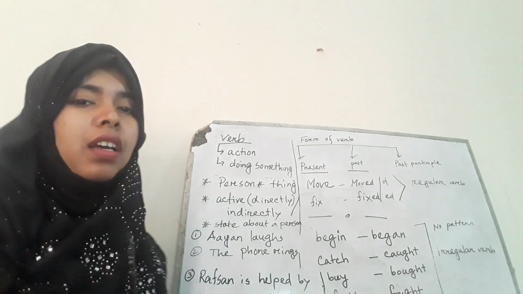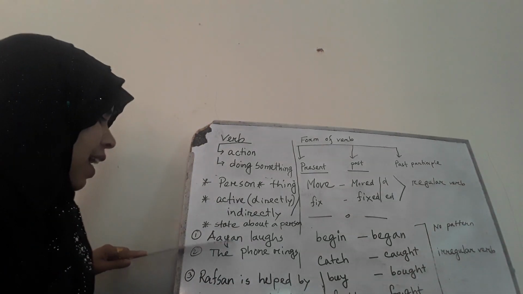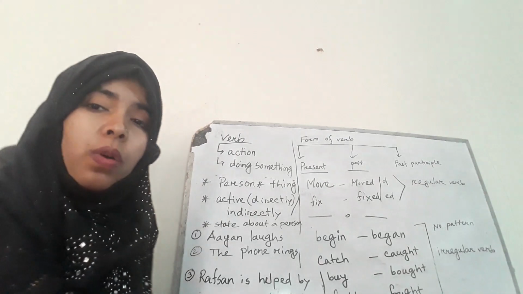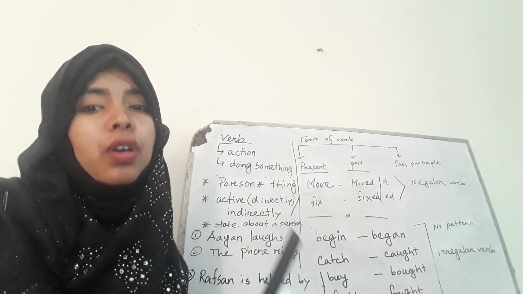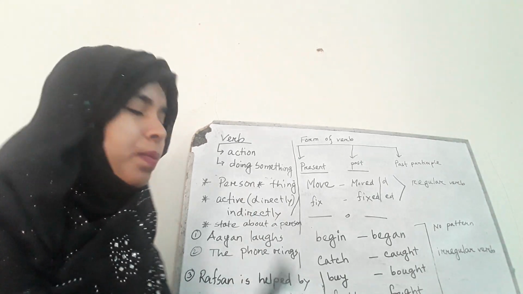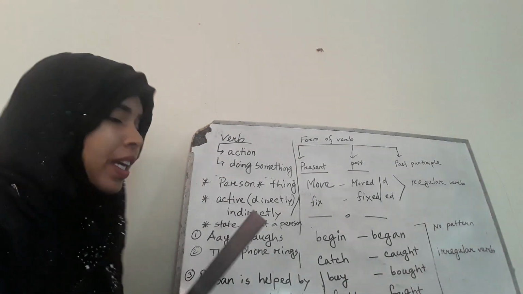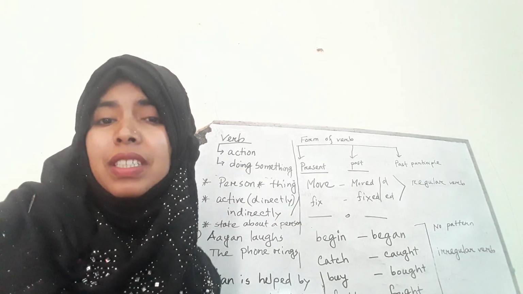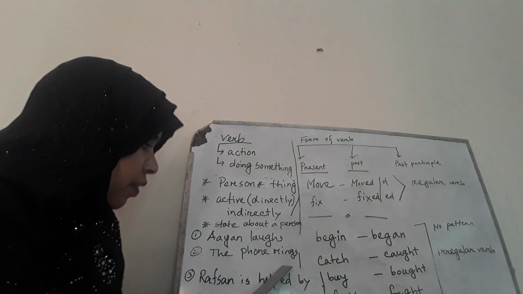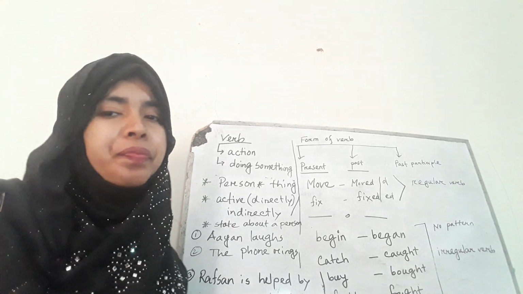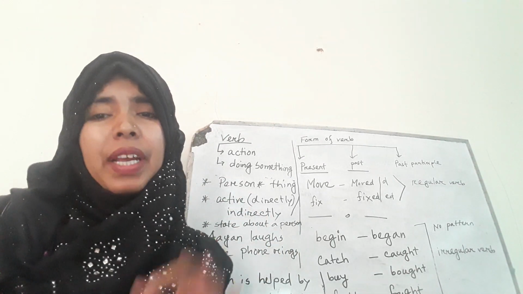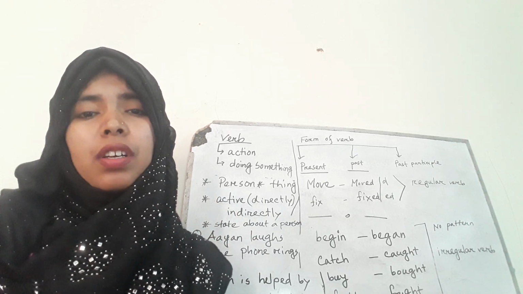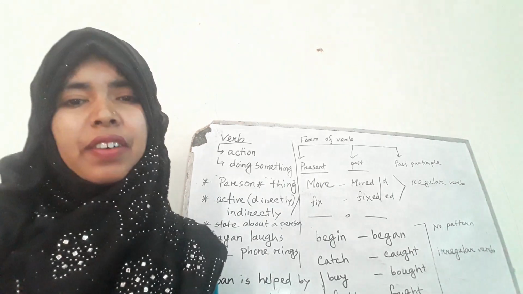Fine. Look at the examples. If I say Ayan laughs, who is doing the work? Ayan. So the person is doing what? Laugh. Laugh is a verb. Now, the phone rings. As I said earlier, the phone is a thing and it rings. So it's a verb. Well, the work can be done by the person directly or indirectly.